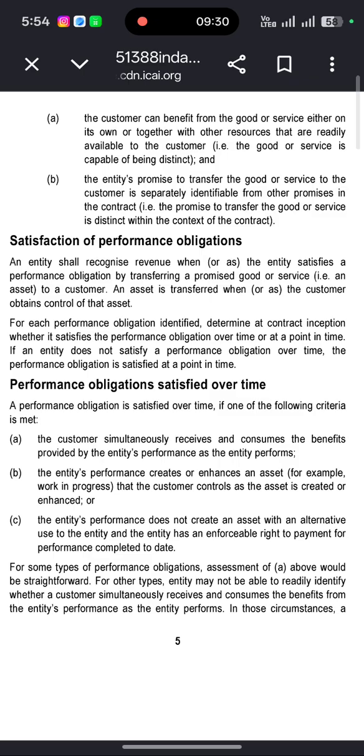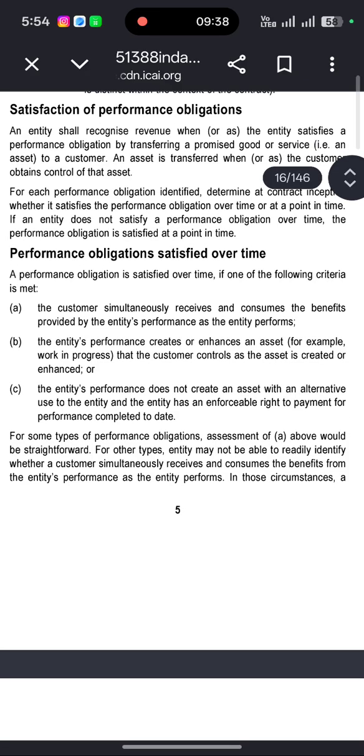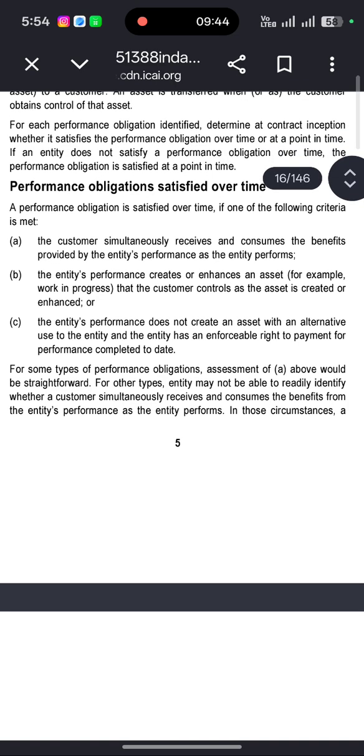If an entity does not satisfy the performance obligation over time, the performance obligation is satisfied at a point in time. Performance obligation satisfied over time. A performance obligation is satisfied over time if one of the following conditions is met. The customer simultaneously receives and consumes the benefits provided by the entity's performance as the entity performs.